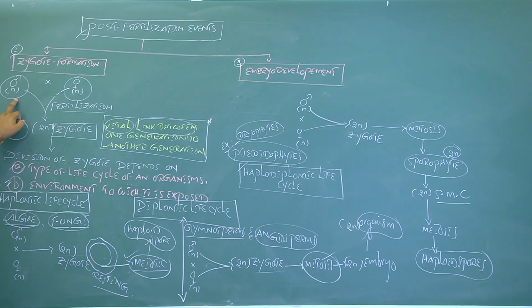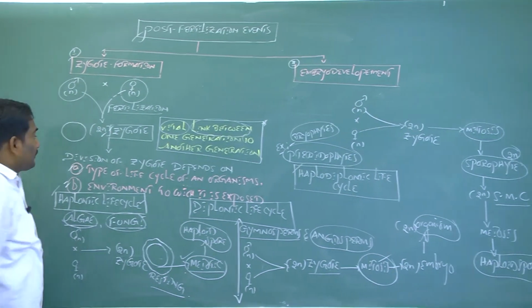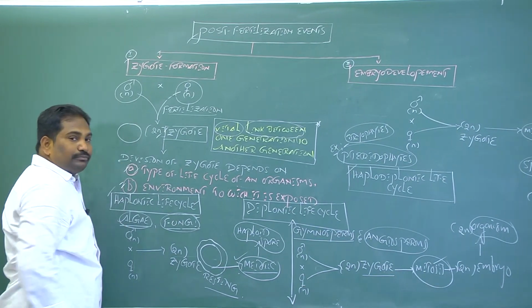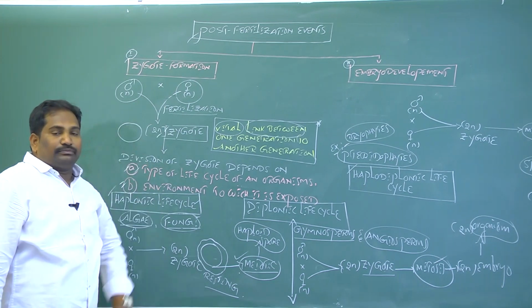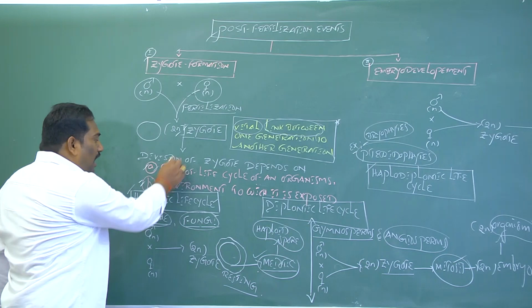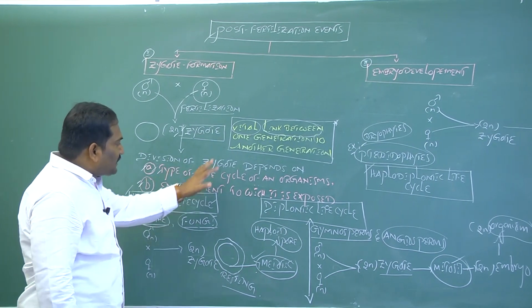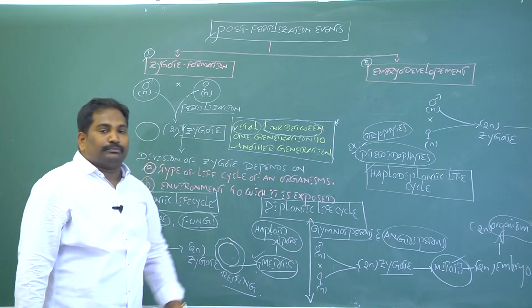When a haploid male gamete contacts a haploid female gamete by fertilization, a diploid zygote forms. The zygote is a single cell and a vital link from one generation to another. The division of the zygote depends on two factors: the type of life cycle of an organism, and the environment to which it is exposed.